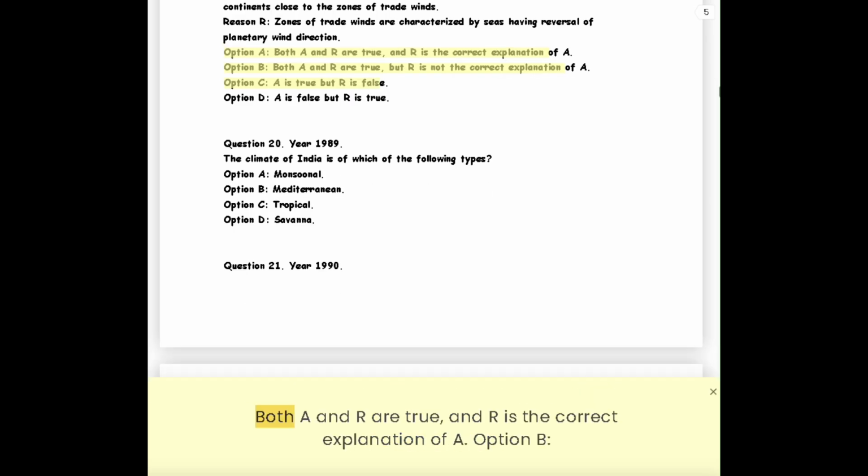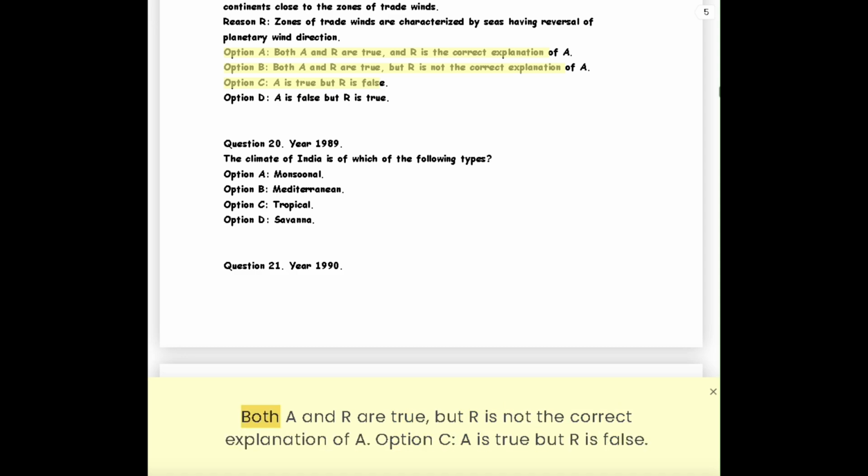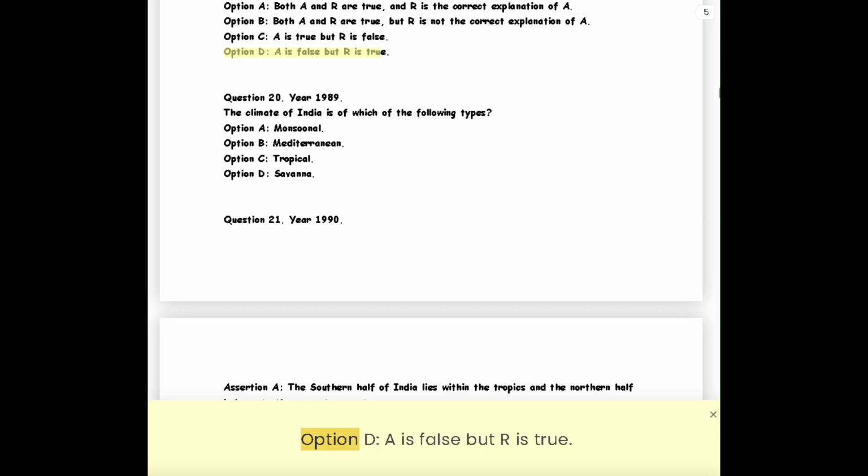Option A, both A and R are true, and R is the correct explanation of A. Option B, both A and R are true, but R is not the correct explanation of A. Option C, A is true, but R is false. Option D, A is false, but R is true.